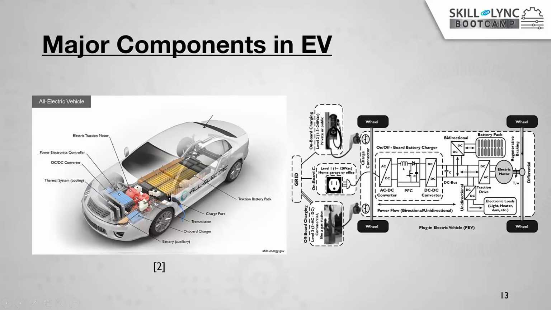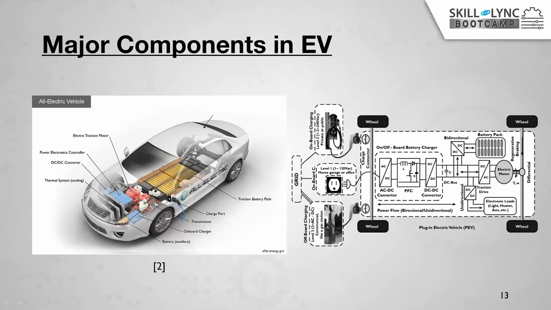Let me explain in detail here. This battery pack will be like this. We will place it on the vehicle. This battery pack is connected, mostly in a plug-in electric vehicle, with one bidirectional DC to DC converter. During the charge and discharge process, when the vehicle is running, the power flows from the battery to the DC to DC converter, which is either a step up or purely a DC to DC converter. This depends upon the battery rating.